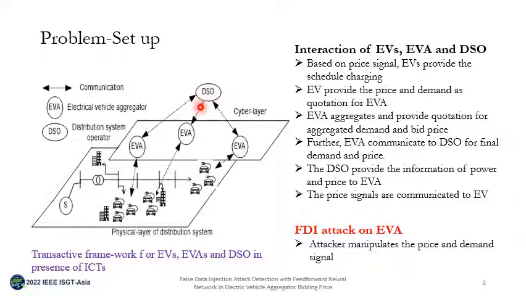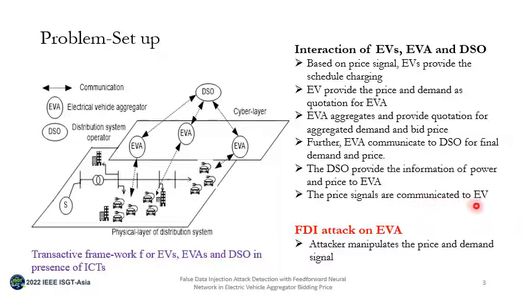There is always an interaction of EV, EVA and DSO in the transactive framework. Based on the price signal, EV provides scheduled charging. EV provides the price and demand as a quotation for EVA. EVA aggregates and provides the quotation for aggregated demand and bid price. Further, EVA communicates to DSO for final demand and price. The DSO provides the information of power and price to EVA. The price signals are communicated to EVA.